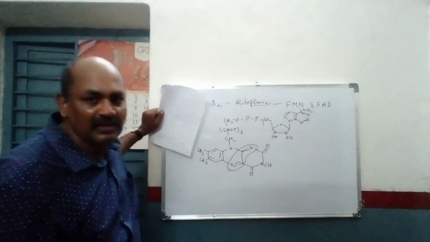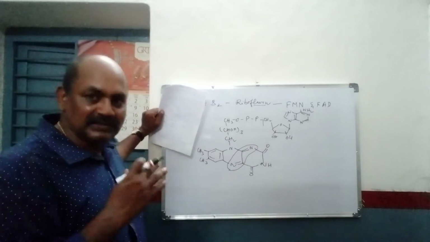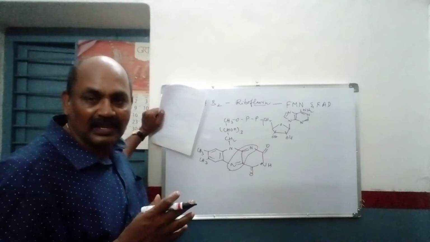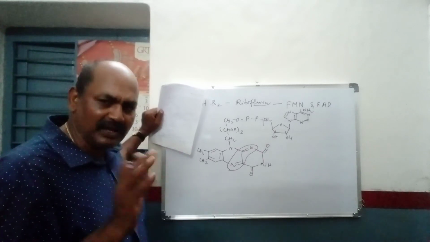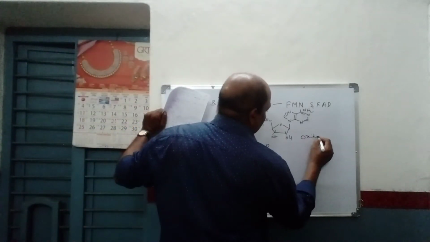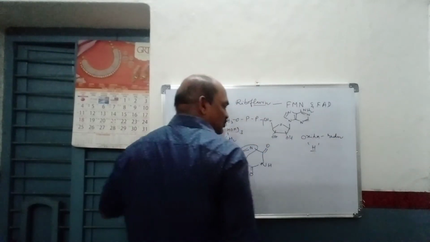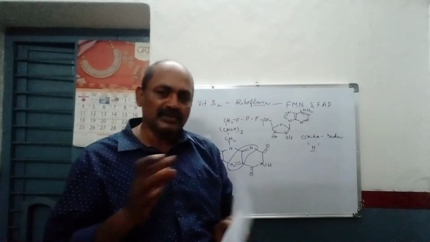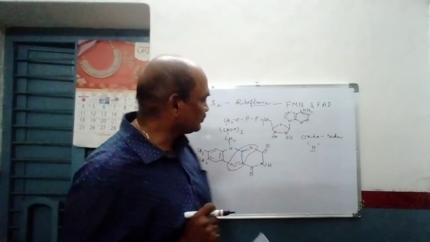The best example is the electron transport chain system, where FMN will act as a coenzyme. And in your Krebs cycle, FAD will act as a coenzyme. So wherever oxidation reduction reactions are there, ultimately the hydrogen is going to be transferred from one substrate to the product. Wherever hydrogen transfer reactions are there, this will act as a coenzyme.